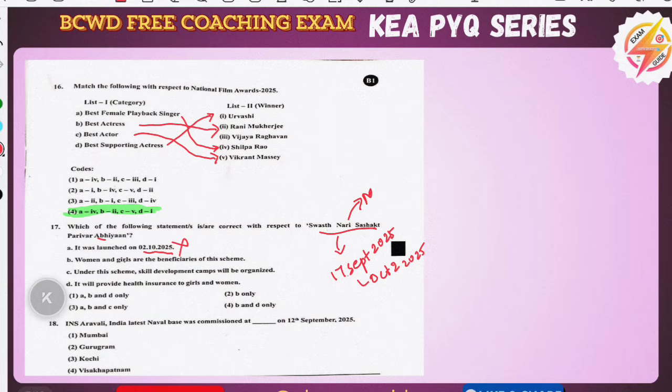And the Ministry of Health and Family Welfare has launched this, not the Ministry of Women and Child Development. Let's see what the other things are. Women and girls are the beneficiaries. Yes, this is a correct one. Under this, skill development? No, this is about the health camps. Nearly 18 lakh health camps have been held, and it is for checking health conditions, a health checkup camp, not an insurance type. This is also a wrong statement. So the second one is the only right option. So B only is the correct statement.